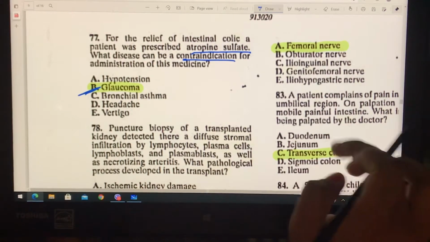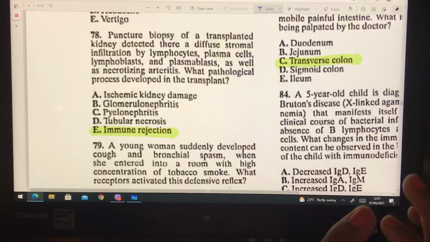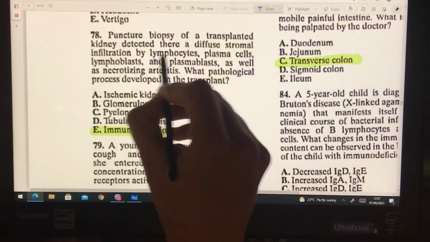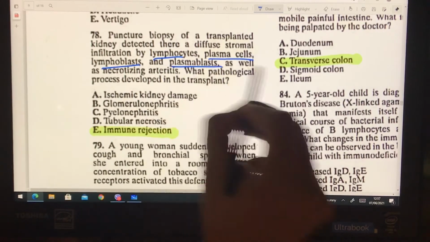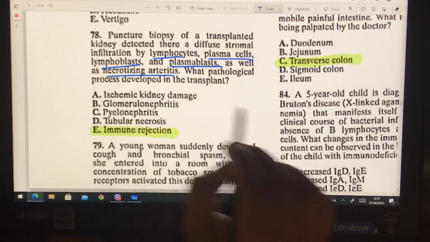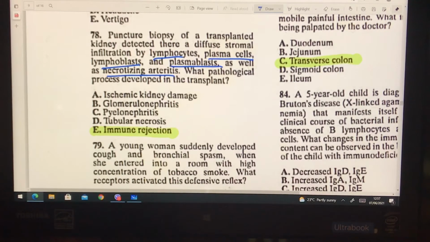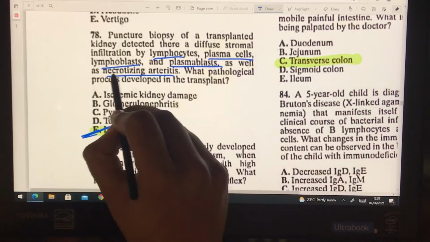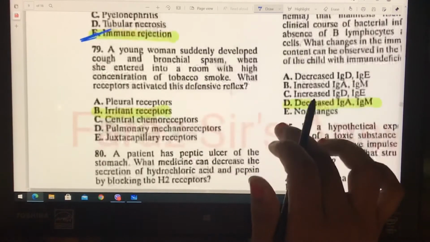If you have studied the drug list which we have for CROC, the important drug list, they have mentioned glaucoma and the contraindications. So the next question is, puncture biopsy of a transplanted kidney detected there is a diffuse stromal infiltration of lymphocytes, plasma cells, lymphoblasts, plasmablasts, as well as necrotizing arteritis. Okay, what pathological process developed in the transplant? Very easy. In the biopsy, they have given lymphocytes and other cells. Why are lymphocytes present? Because lymphocytes are responsible for the rejection. So therefore, immune rejection, and as a result, there is damage of the artery, necrosis of the artery.